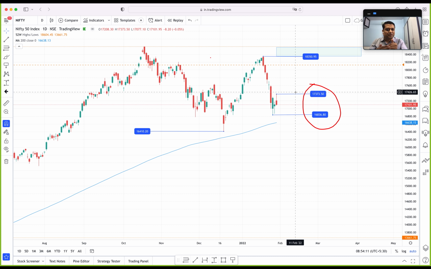The risk must be very minimal, because with budget volatility, the market can give a very trending move on either side. So keep that in mind. This is a basic Dow theory. We are not applying any fancy indicators. Right now we are just focusing on plain and simple Dow theory, and if Dow theory has to follow, then these two levels are going to tell us what is the story of Nifty.